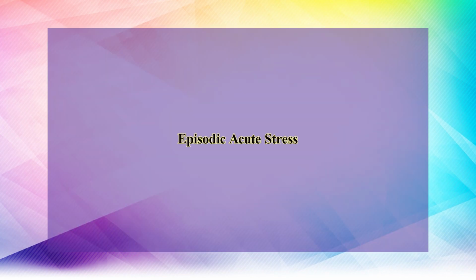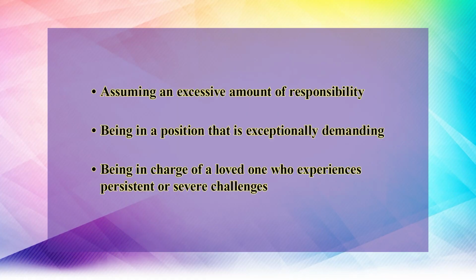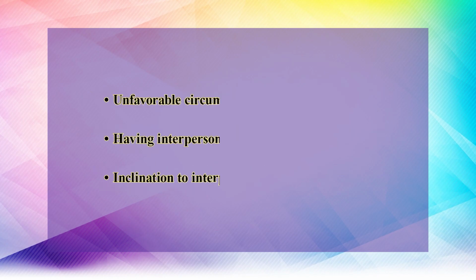Episodic acute stress. When someone suffers acute stress on a recurring basis or frequently, it is referred to as episodic acute stress. There are various causes why this might occur: assuming an excessive amount of responsibility, being in a position that is exceptionally demanding, being in charge of loved ones who experience persistent or severe challenges, unfavorable circumstances, having interpersonal issues, and an inclination to interpret things catastrophically.